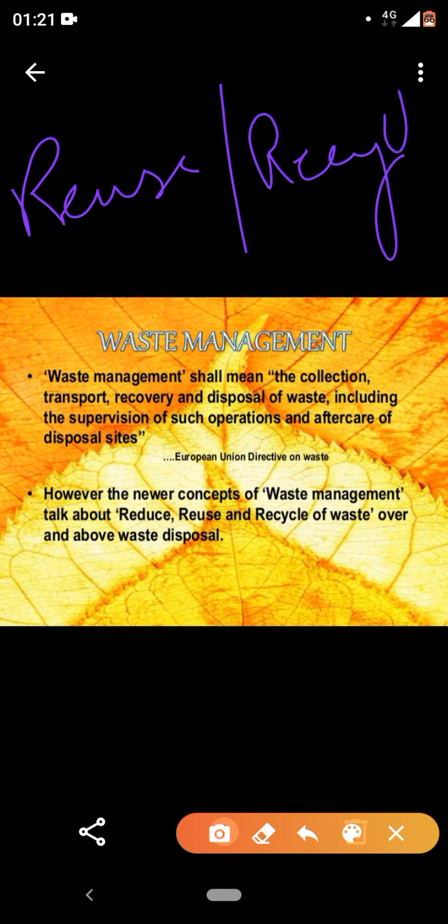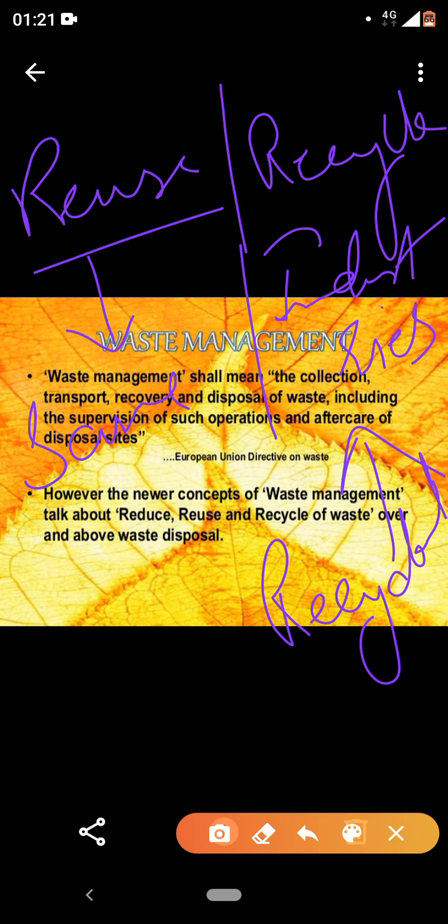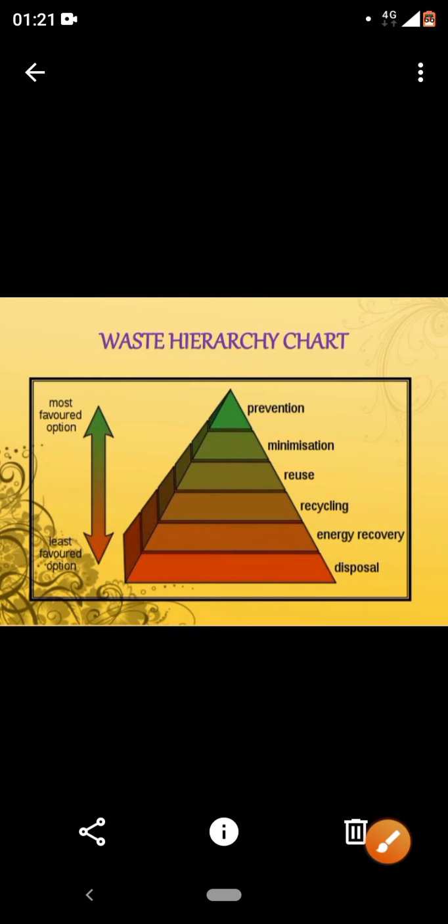Reuse means the same without any modification, but recycling involves the use of industries, the use of machines where they are processed first. Clear with this? Now let's see the hierarchy of the waste chart. Let's see what is at the top level.